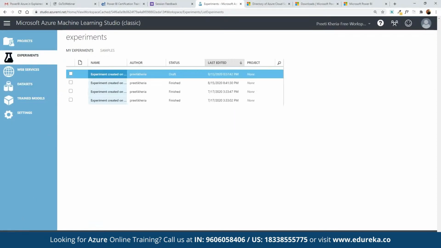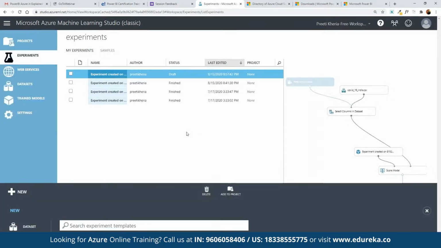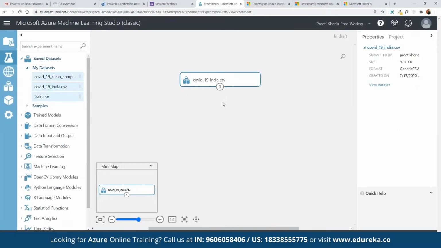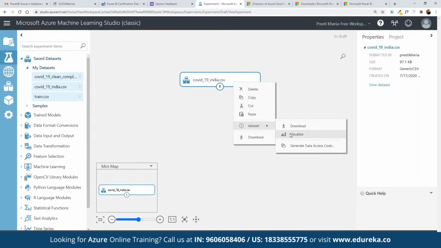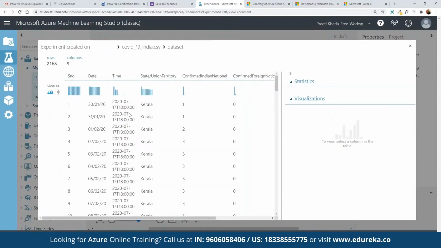We can click on new. Here we can click on experiment, not tutorial, but blank experiment. We can have access to this one, and here we can simply drag and drop it here. Now to see it, here we can simply click on dataset, and here we have visualize. So we can get a complete visualization created, so we can see what different pointers are available in this current data, and how exactly we have to work with these.